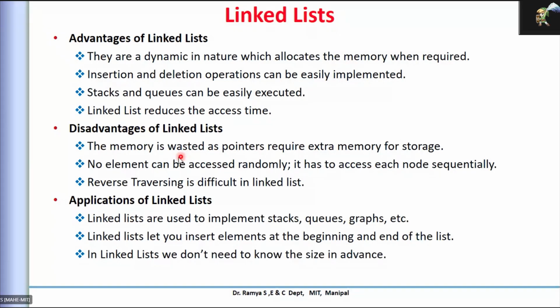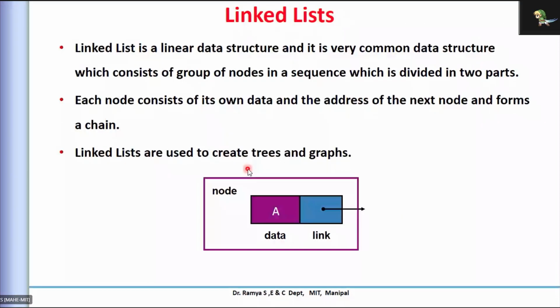No element can be accessed randomly here, because each one is holding the next element. If I want to travel to the next element, I should pass through this one only, because the information is here.